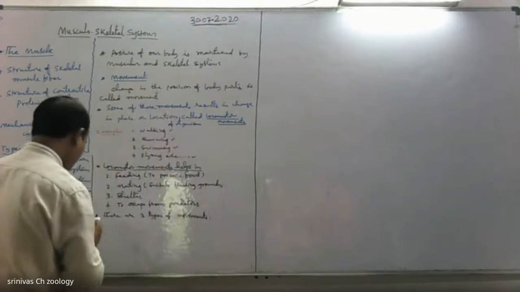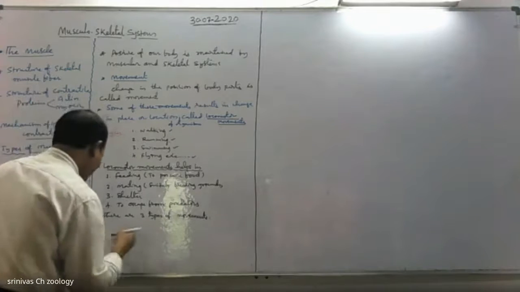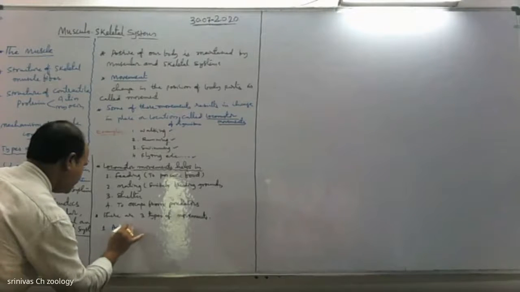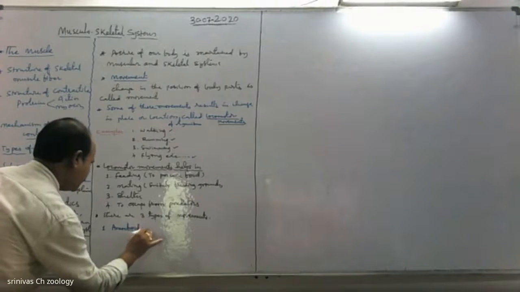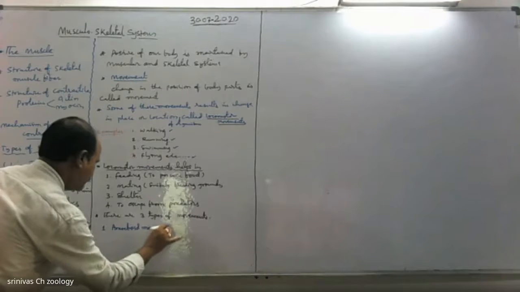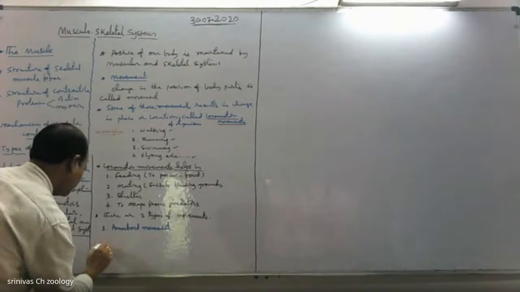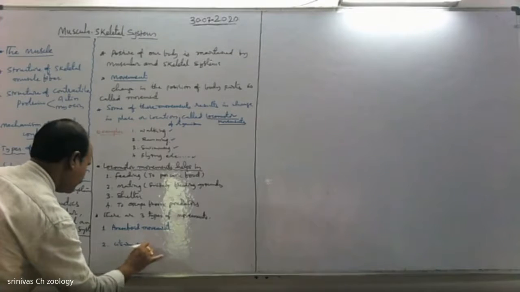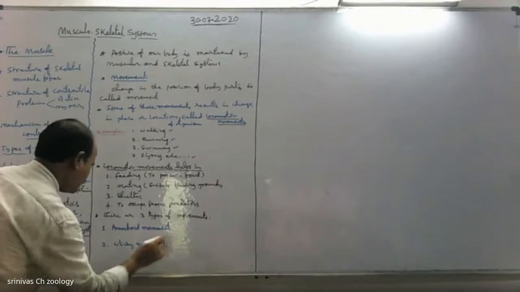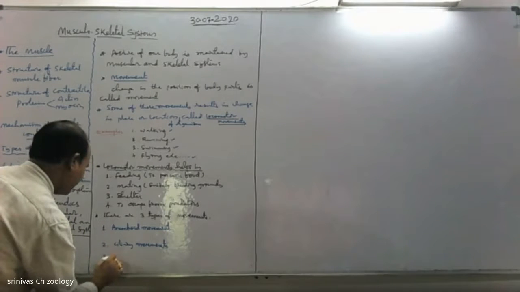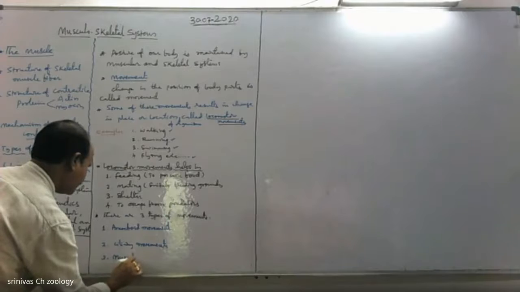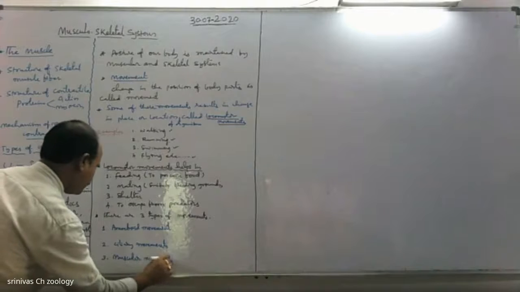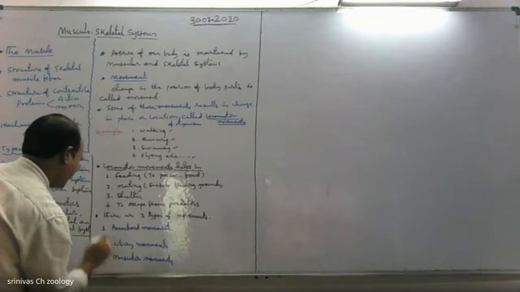Number one, amoeboid movement. Number two, ciliary movement. Number three, muscular movement. These are the three types of locomotor movement.